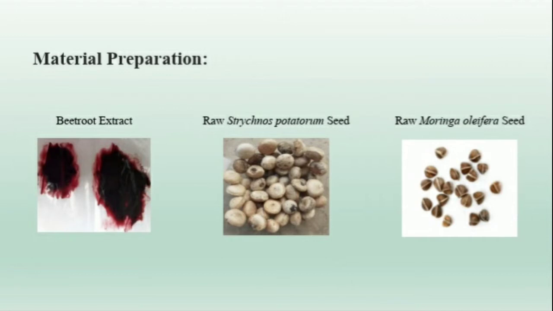If you see the morphology of this Strychnos potatorum, it is yellow in color and globose in shape, whereas in Moringa oleifera it is yellow in color, globose in shape, and it is three-angled.